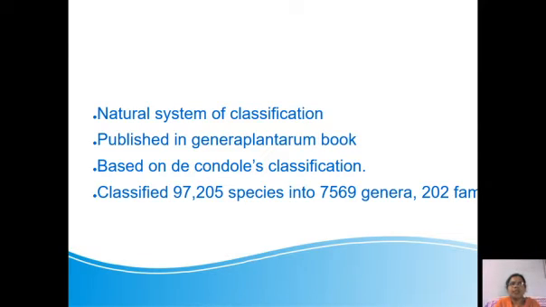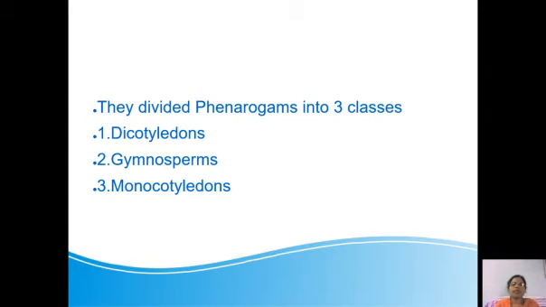This classification of Bentham and Hooker is made on the basis of A.P. de Candolle's classification. Bentham and Hooker divided phanerogams into three classes: dicotyledons, gymnosperms, monocotyledons.